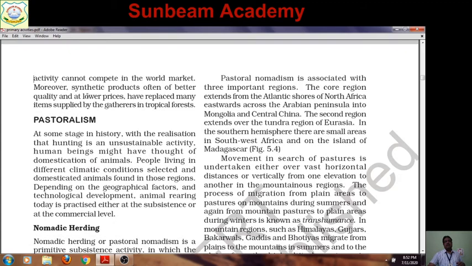Further given, pastoral nomadism. Now see, pastoral nomadism is associated with three important regions. First is the core region, which extends from the Atlantic shore of North Africa eastwards across the Arabian Peninsula into Mongolia and central China. Second is the tundra region in Eurasia, and in the southern hemisphere there are small areas in southwest Africa and on the island of Madagascar.